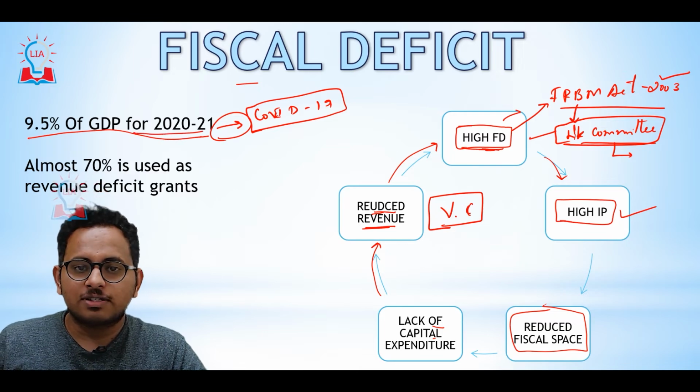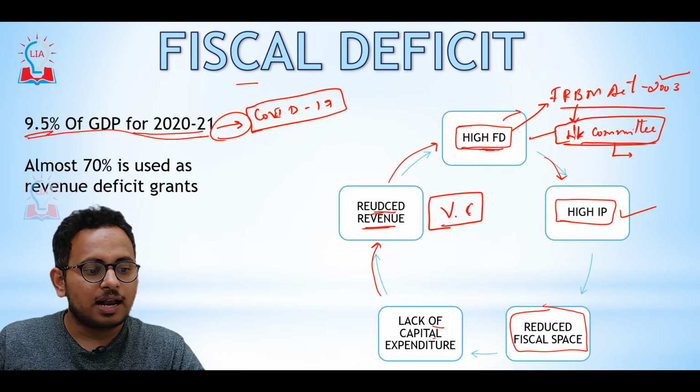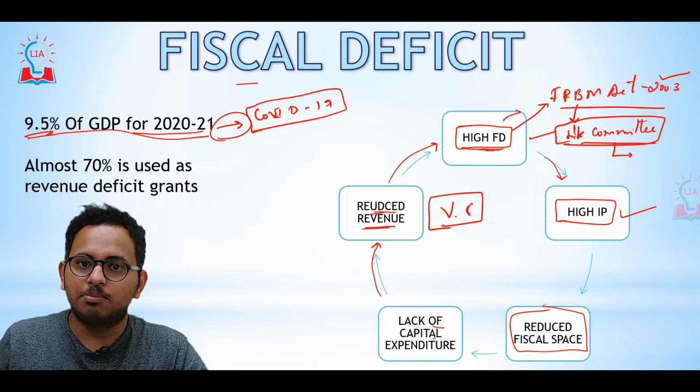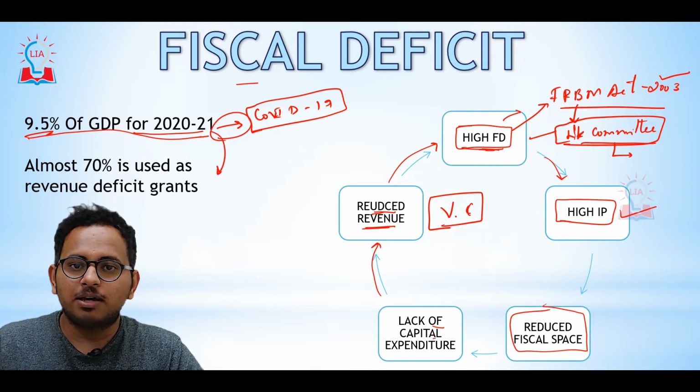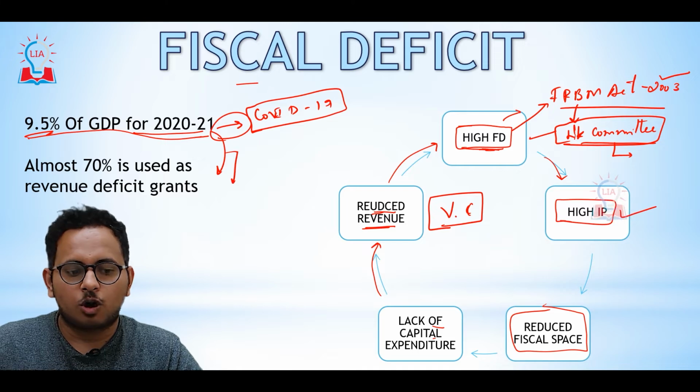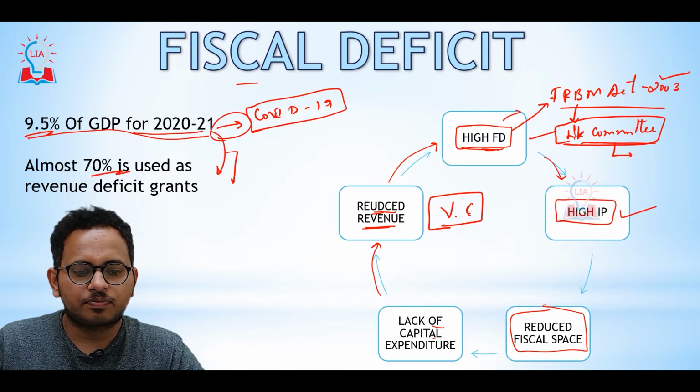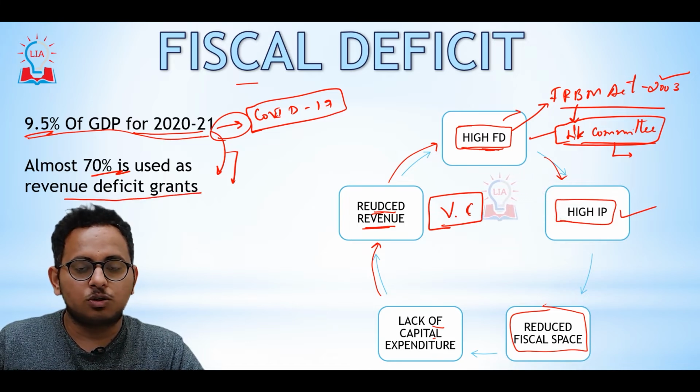Okay, what is the fiscal deficit as of now? It is at 9.5% of GDP in 2021, and this is the biggest economic impact of COVID-19. Indian fiscal deficit increased to 9.5% of GDP.